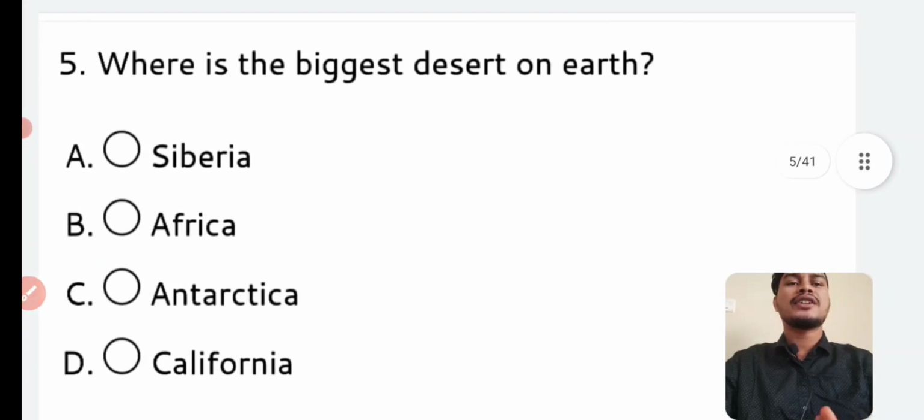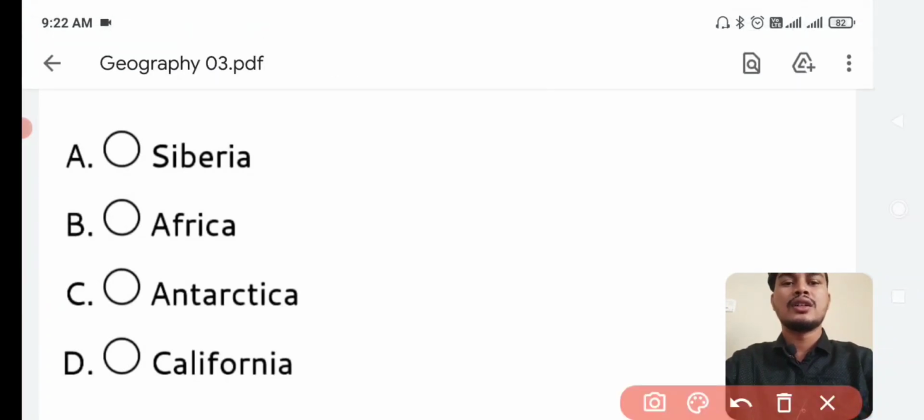Next. Where is the biggest desert on the earth? Answer is Antarctica. Option number C, Antarctica is the answer. Biggest desert in the earth.